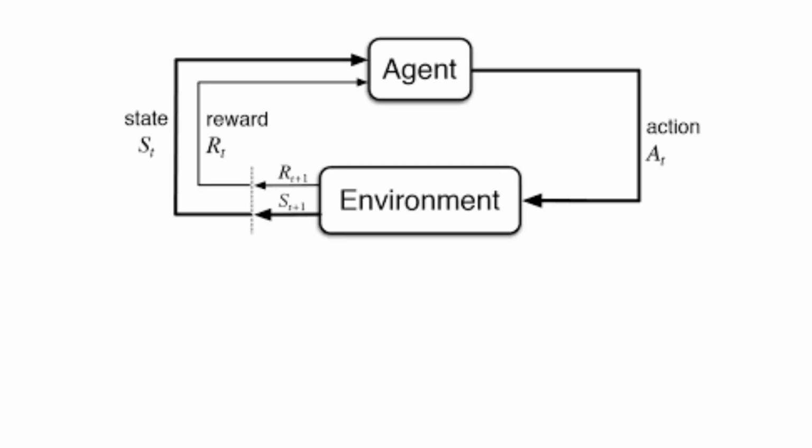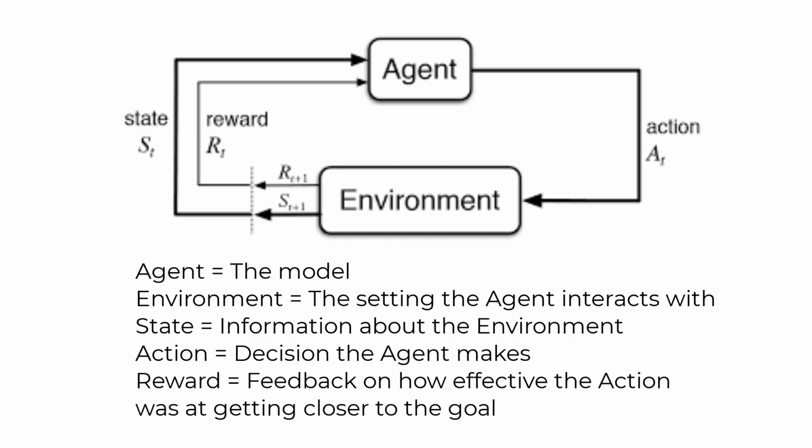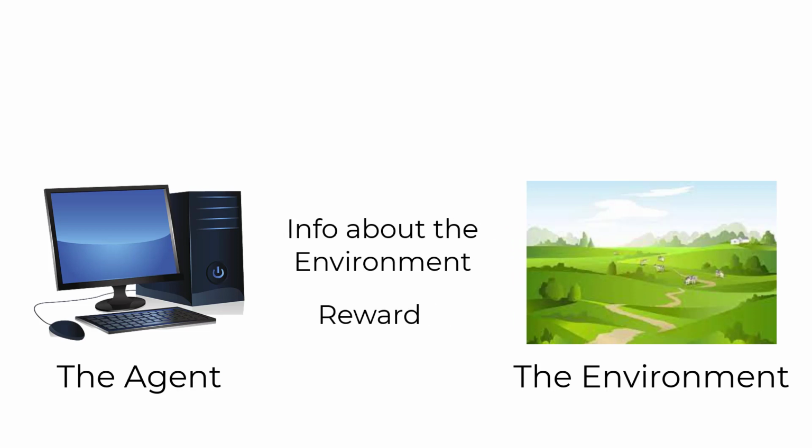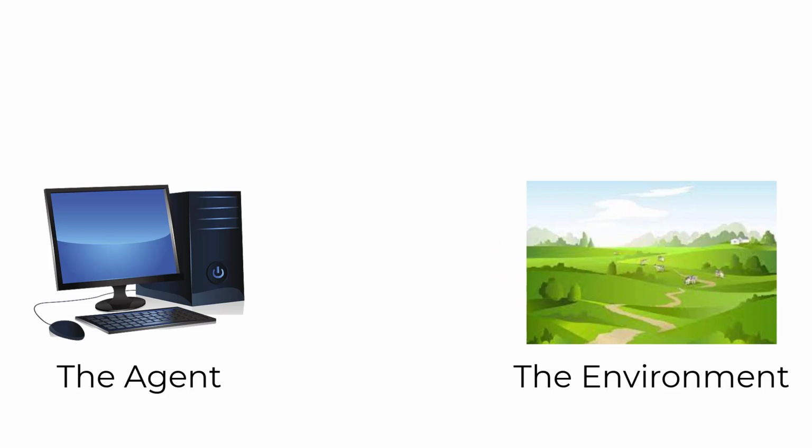Here is a diagram of how it works in technical terms. In this diagram, the agent is the model itself, and the environment is the setting the agent interacts with. The state is information about the environment. The action is the decision the agent makes based on the state of the environment, and the reward is essentially the feedback given to the agent on how effective its action was at getting it closer to its goal. Basically, the agent gets a state, takes an action based on this information, and then receives a reward and a new state, thus repeating the cycle.